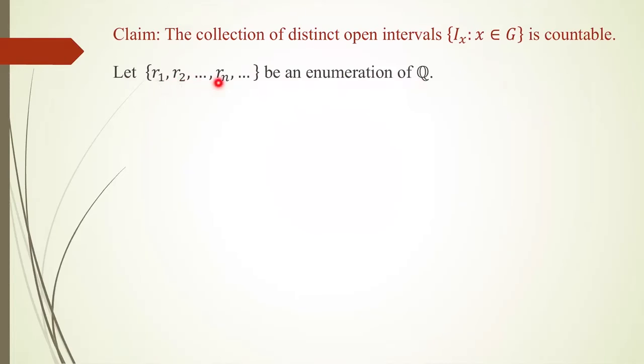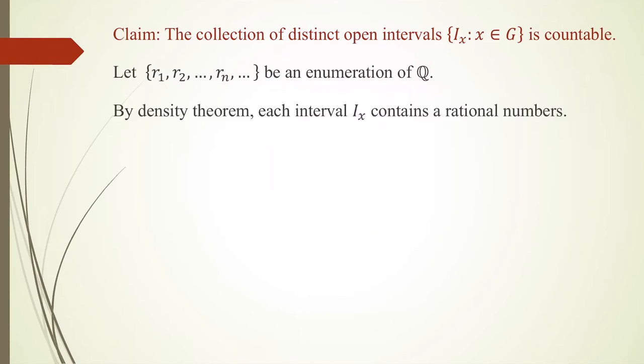Let r1, r2, etc., rn, etc. be an enumeration of Q. By the density theorem, we know that between any two distinct real numbers, there exist rational numbers. So if we take one open interval, there will be infinitely many rational numbers in that set. I am taking one Ix. It will contain rational numbers.